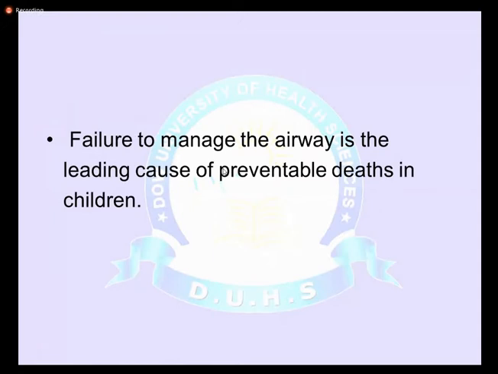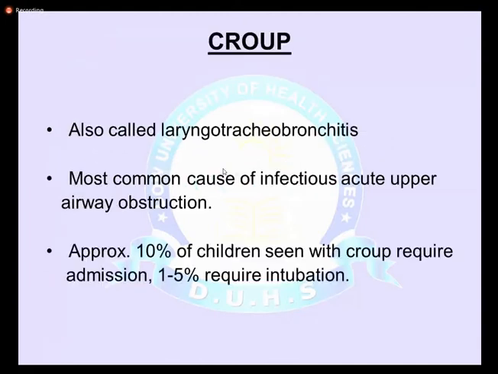Failure to manage the airway is the leading cause of preventable death in children. So we have to know exactly what the problems are and how to manage them. The most common cause of upper respiratory tract obstruction in children is croup. Croup is also called laryngotracheobronchitis. It is basically a viral illness, and in 80% of cases it is of viral etiology.